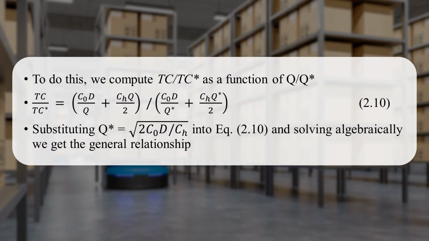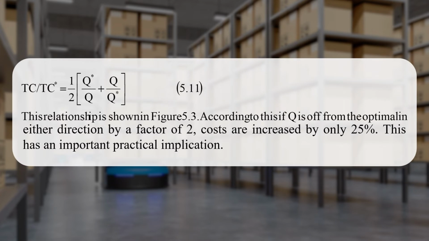It is under root of 2 times ordering cost into demand divided by holding cost. And if you just change or replace, you will find that the ratio of 2 costs is nothing but half of the ratio of 2 quantities and the reciprocal of that quantity. That is 1 by 2 in bracket, economic order quantity divided by normal quantity plus normal quantity divided by economic order quantity.